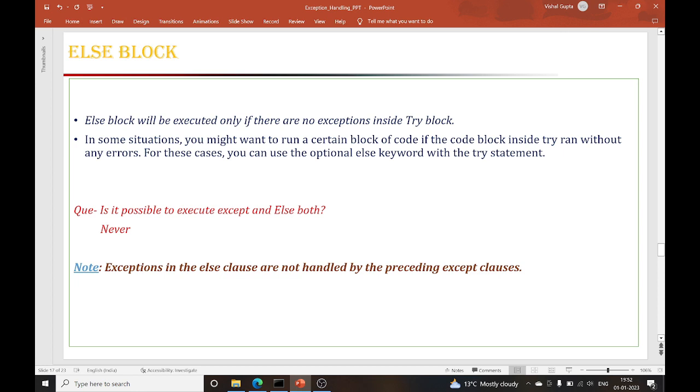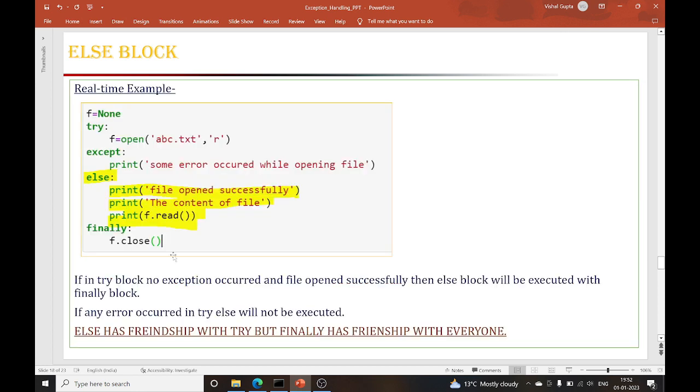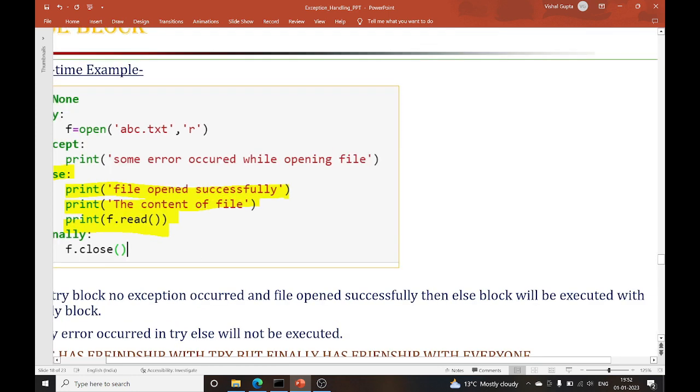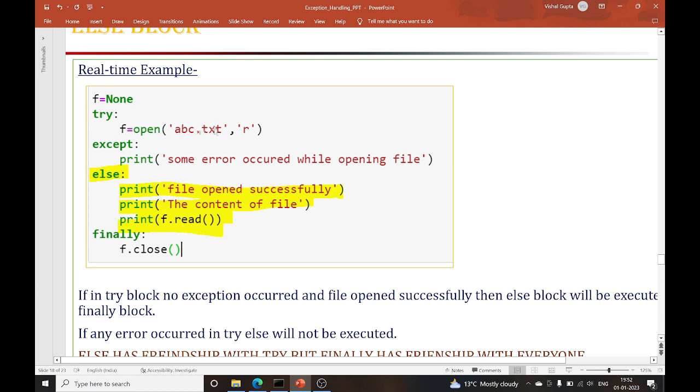So okay, let's come to the real-time scenario now. Let's suppose I'm opening a text file in read mode. If it opens successfully without any exception, then only this else block will execute. It will say file opened successfully, and it will print some content of the file.